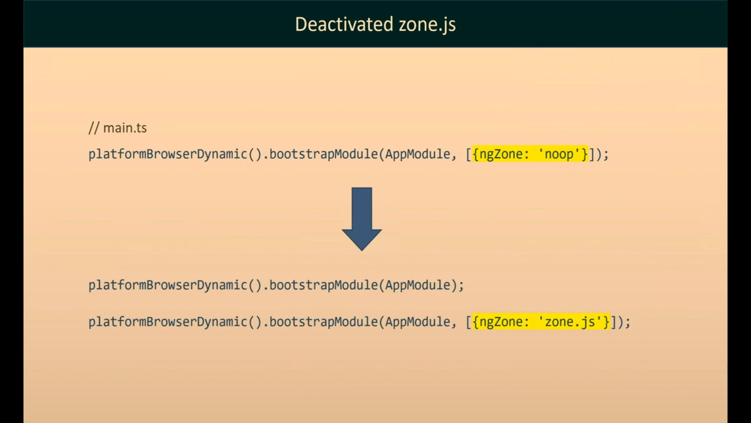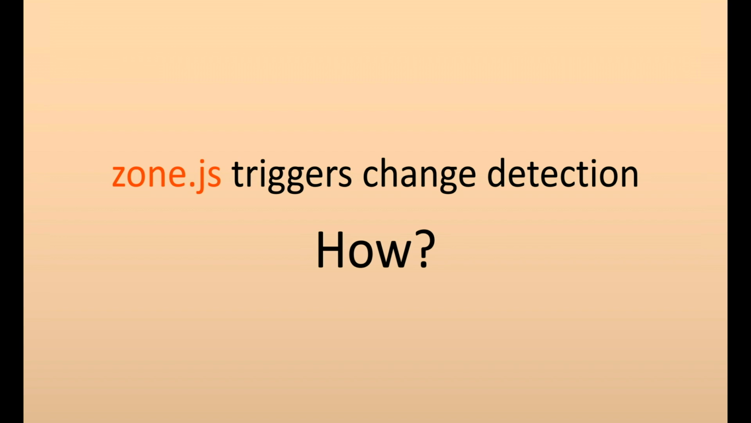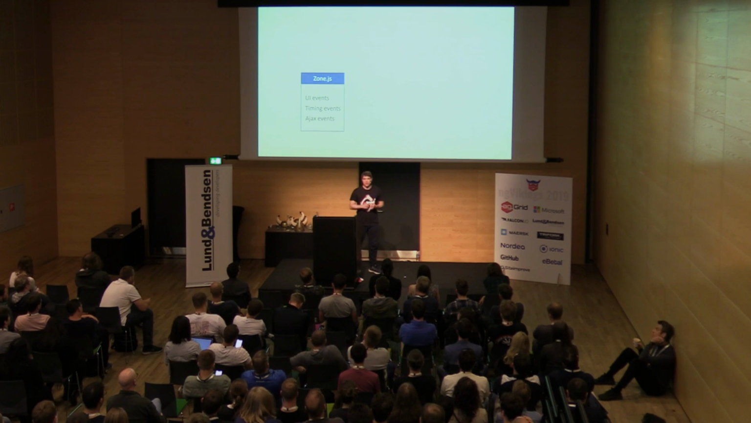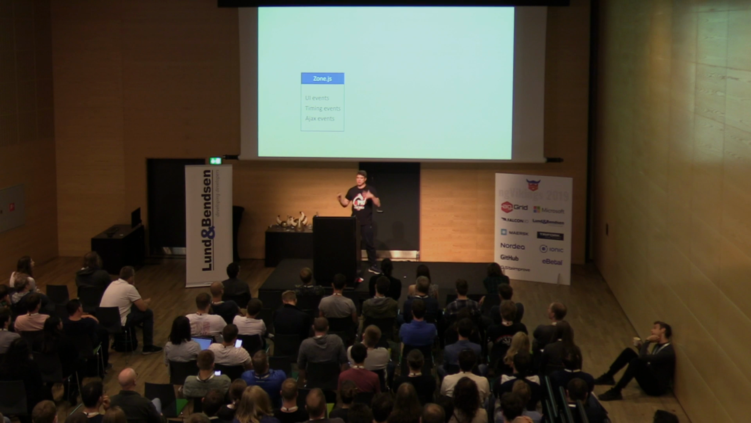Okay, so now we know that zone.js triggers change detection. And it's important to understand that zone.js is not part of change detection, because I've read a lot of articles that say that zone.js is part of change detection in Angular, which is not true. It is not. And I'll show today that even with zone.js disabled, you will be able to run change detection. So zone.js triggers change detection. How does it do it? How many of you have read articles about how zone.js works?